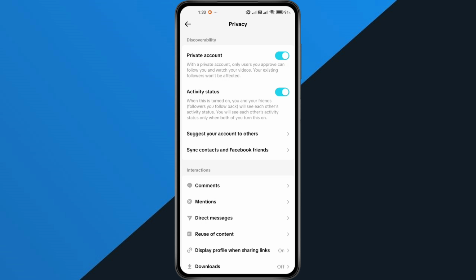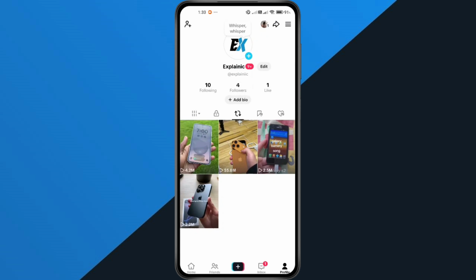So while TikTok doesn't have a full hide option, these are the two best ways to control who sees what. Remove the repost completely, or make your account private so only approved followers can view it. And that's it. That's how you manage and hide reposts on TikTok.